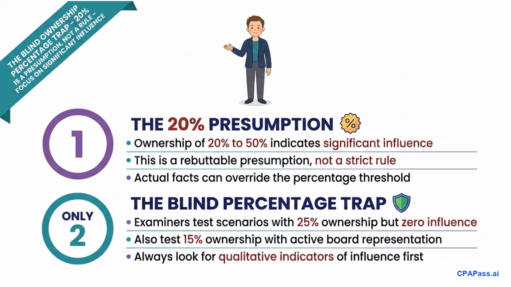The true determining factor is whether the investor exerts significant influence over the investee. If significant influence is absent despite a 25% stake or present with a 15% stake, the accounting treatment changes completely. We must analyze the actual facts of the scenario, not just the percentage.